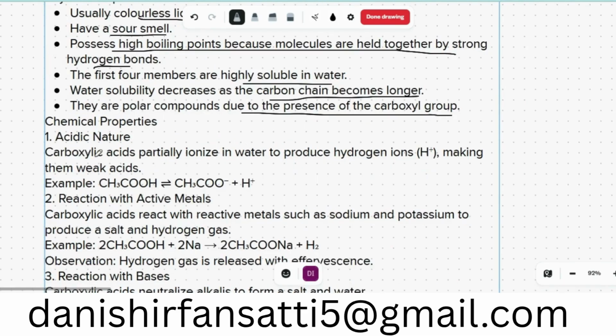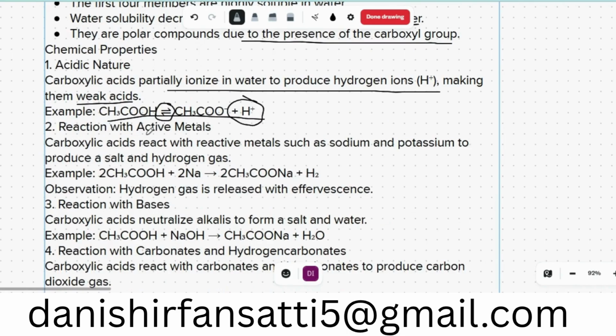Chemical properties: acidic nature. Carboxylic acid is partially ionized in water to produce hydrogen ions, making them a weak acid. For example, here it is giving H plus ions, but you can see here that it is a reversible reaction. So it is a weak acid.